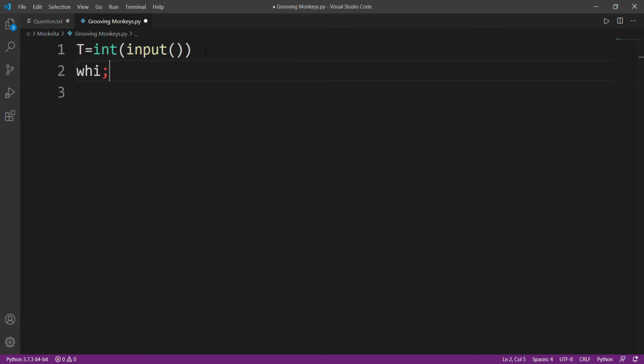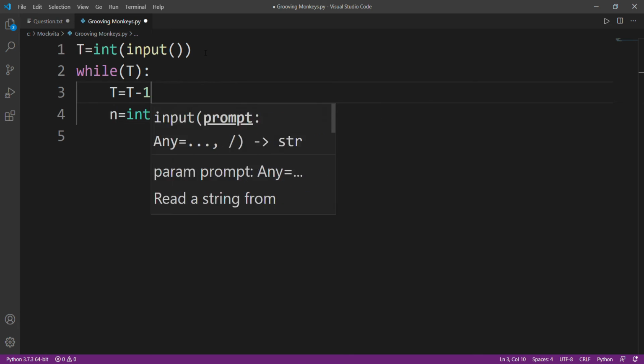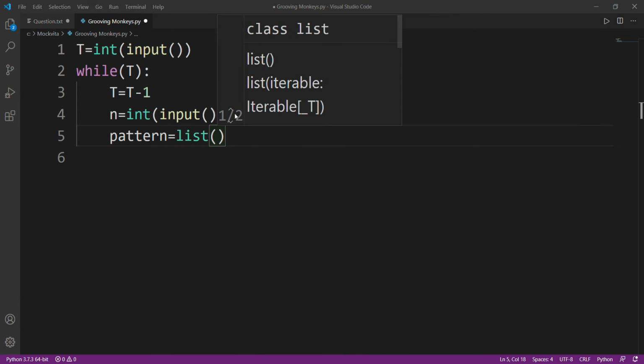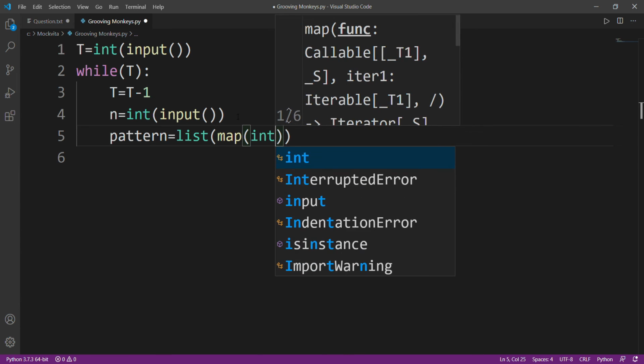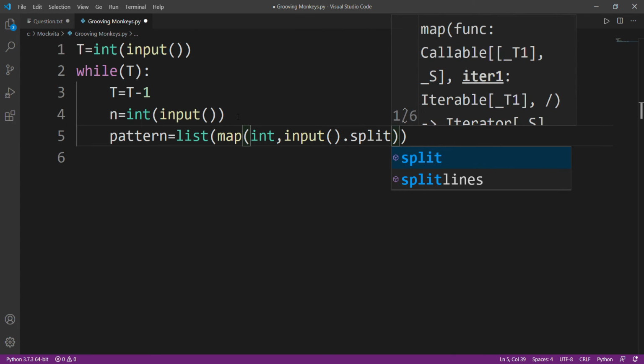Now I'll iterate while T, and after that I'll decrease my count by 1. Now I'll take the number of monkeys I have as input, and now I input my pattern, the pattern which we have observed, which the monkeys are following while dancing Garba. List, map, int, and input dot split, right?